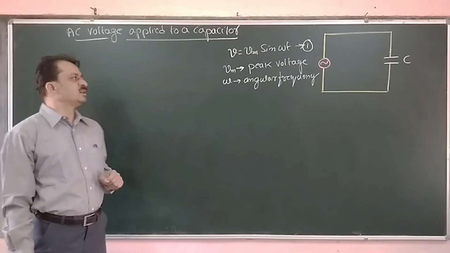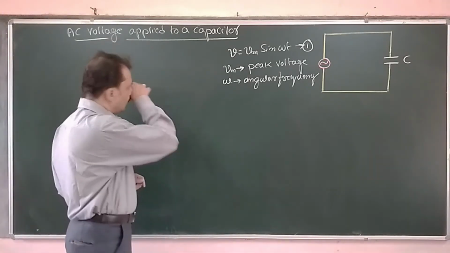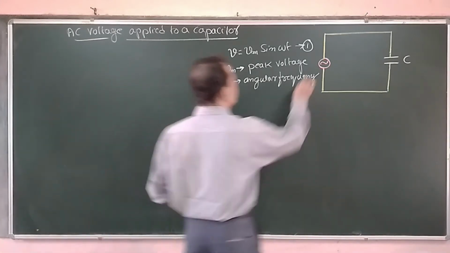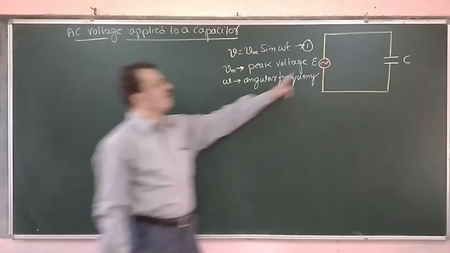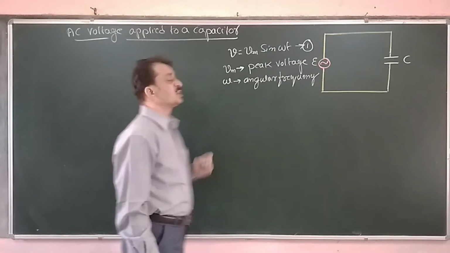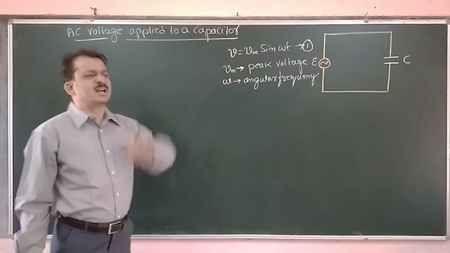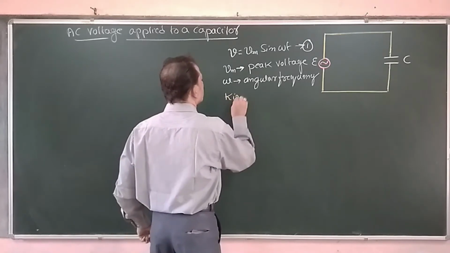Angular frequency. Now it is applied across the capacitor. Now here we have an EMF. Whatever the voltage we have applied, the same voltage appears across the capacitor. In order to obtain the expression for the current, we are going to make use of Kirchhoff loop rule.